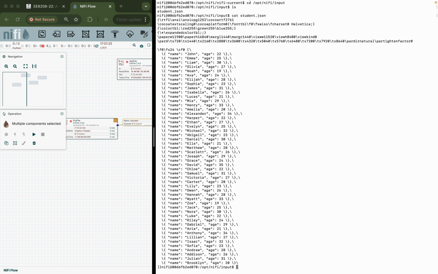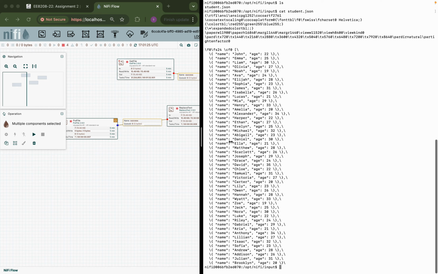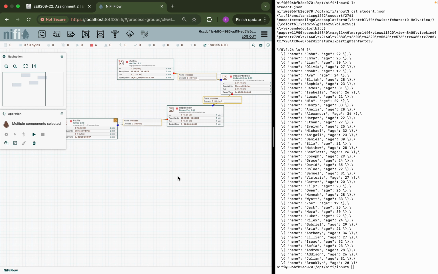Then I will run the NiFi processors, and the system will automatically pick up the file, process it through each stage, and generate an output file in the destination folder. This demonstrates real-time automation and data handling without manual intervention.